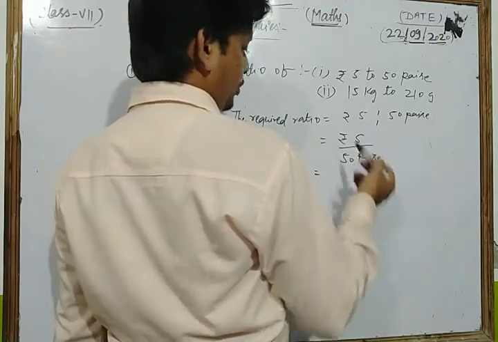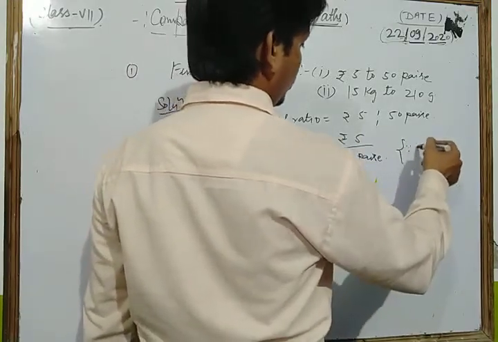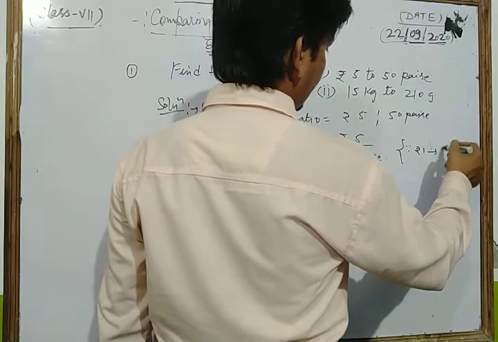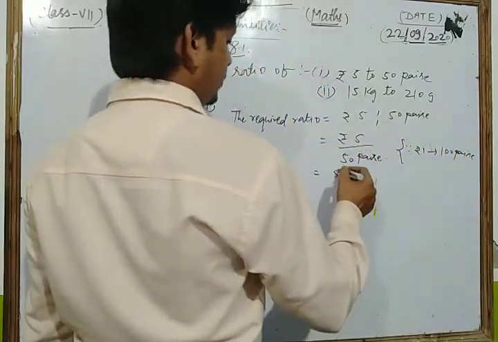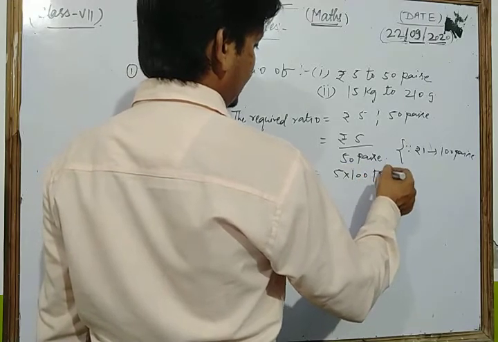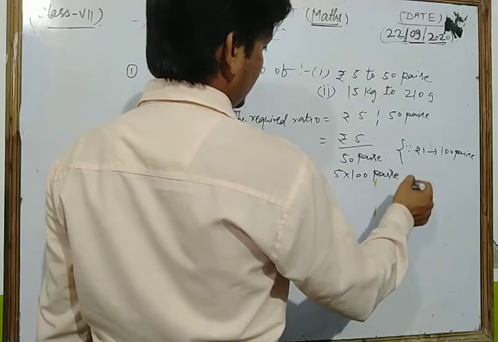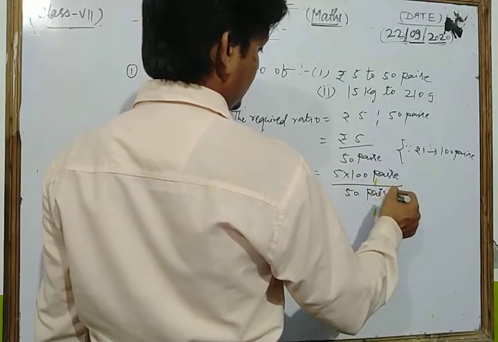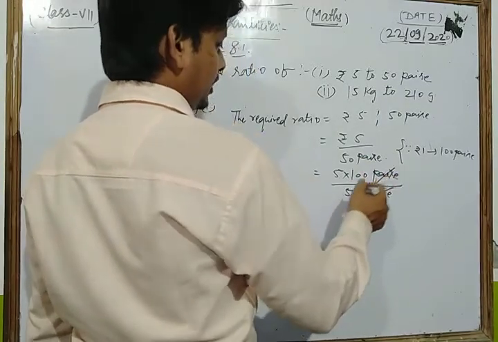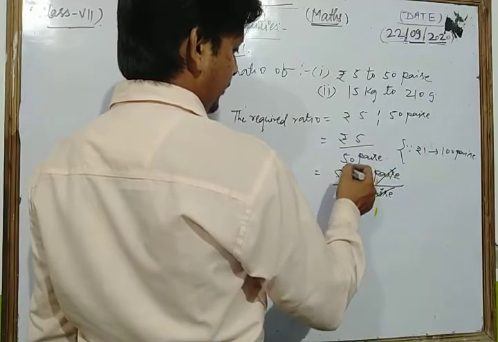You know that in 1 rupee there are 100 paise. So in 5 rupees, 5 into 100 paise upon 50 paise. Paise cancel each other, 0 0 cancel each other, 5 5 cancel each other.